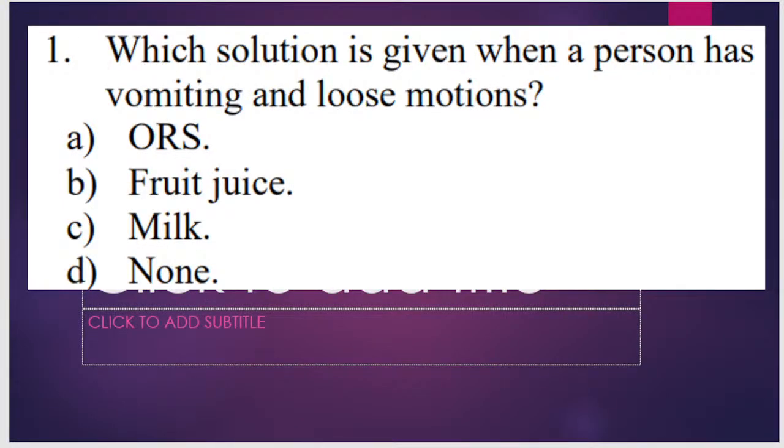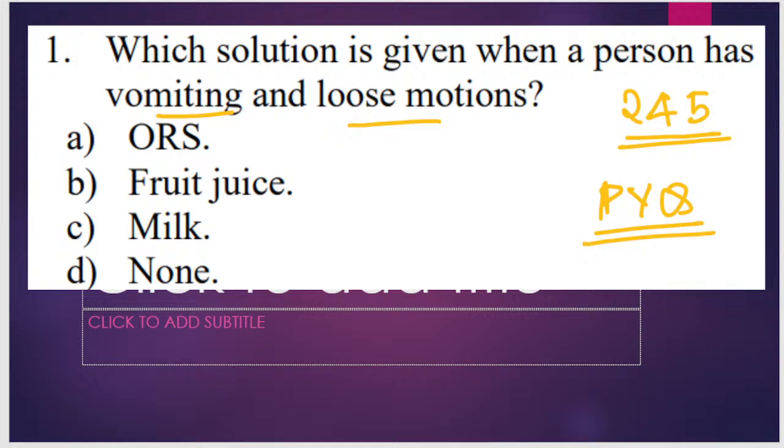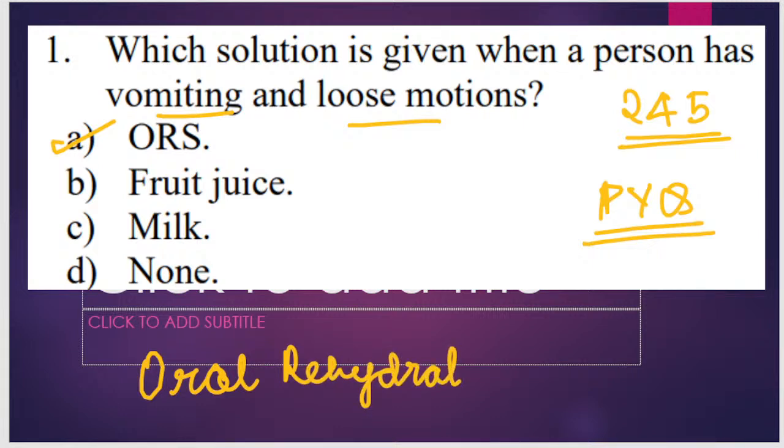Question number 245. Which of the following solution is given to a person who has vomiting and loose motion? This is a previous year question, it was asked last year. So good, all of you are answering correctly here. The right answer is ORS. What does ORS stand for? Oral rehydrating solution. If a person gets dehydrated, we give ORS to the person.